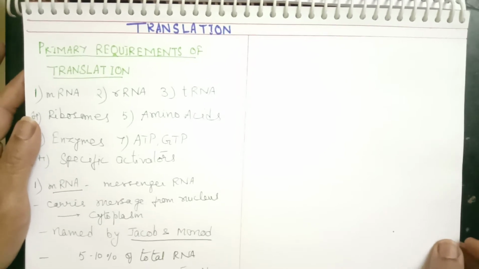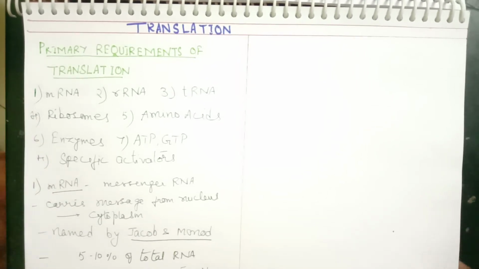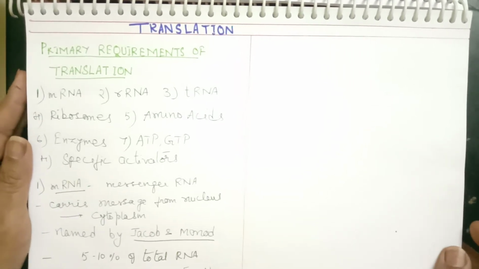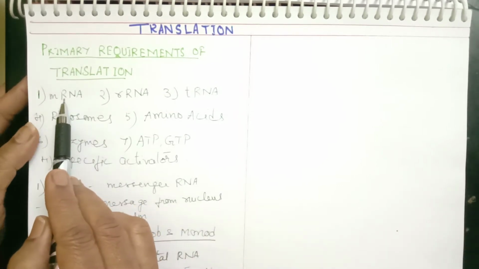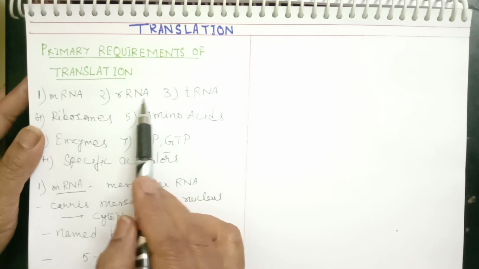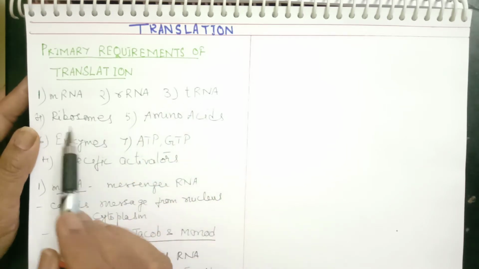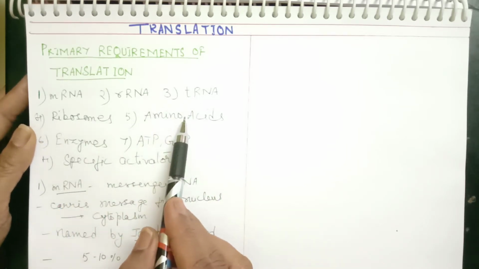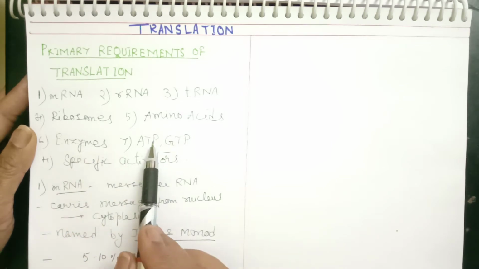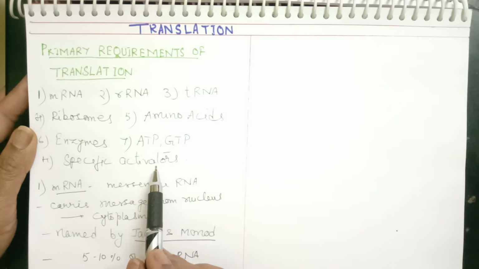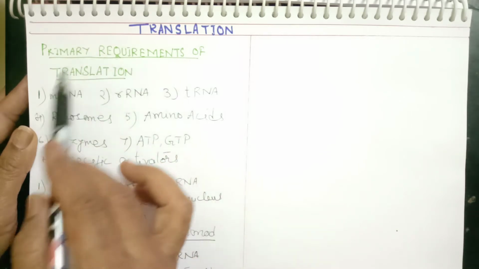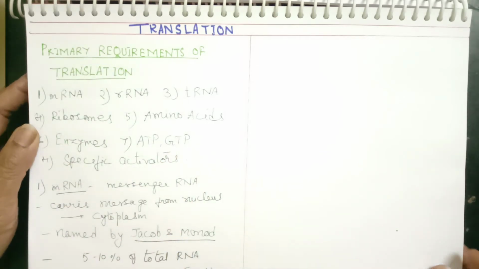For translation to take place, there are some requirements. Let us see, first I have listed down the requirements: mRNA, rRNA, tRNA, ribosomes, amino acids, enzymes, ATP and GTP as energy molecules, and specific activators. These are all required for the process of translation.